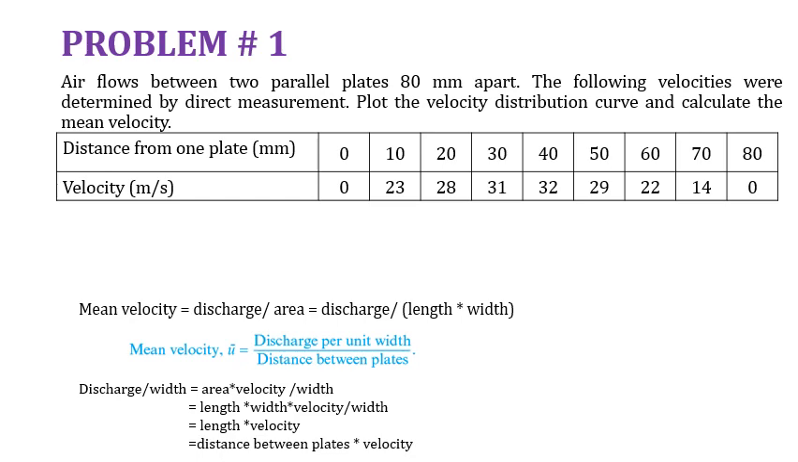Let's solve some numerical problems. Air flows between two parallel plates which are 80 mm apart. The following velocities were determined by direct measurement. Plot the velocity distribution curve and calculate the mean velocity.